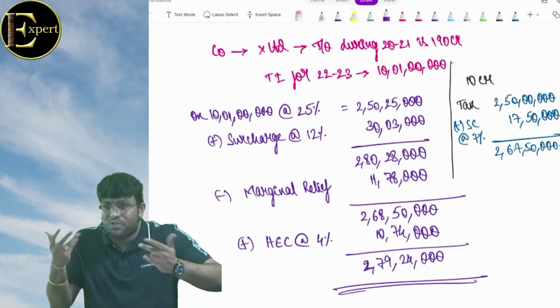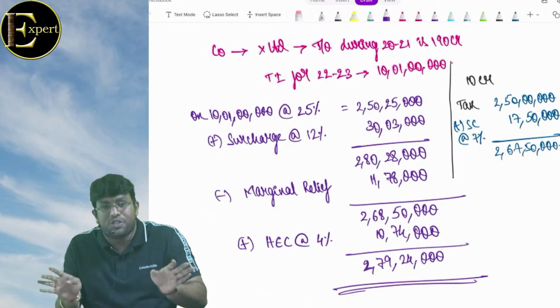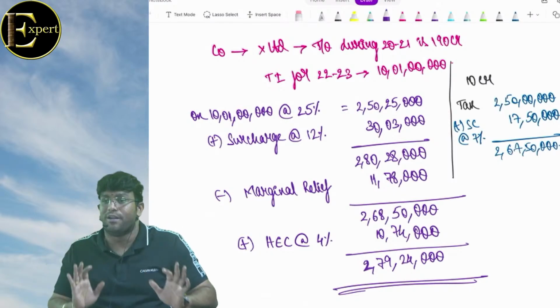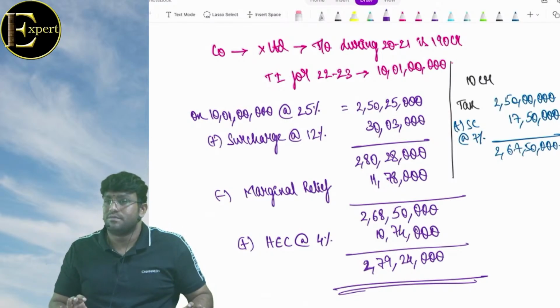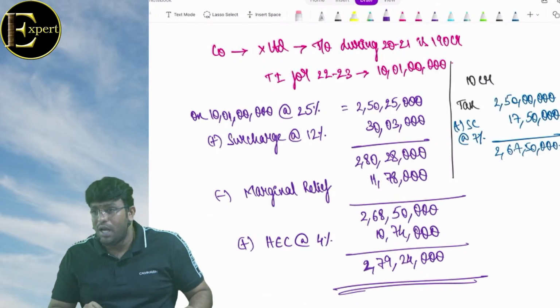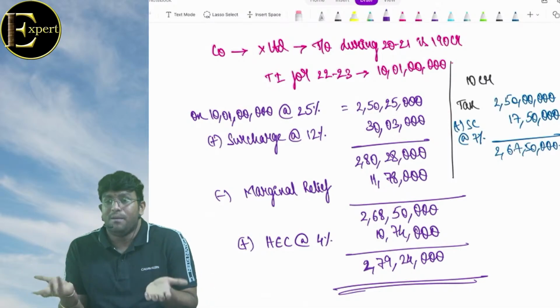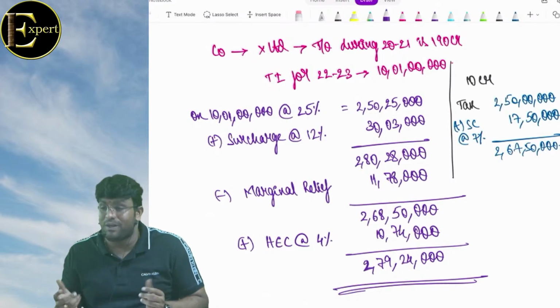Marginal relief is not to give you some फायदा. The idea of marginal relief is not to give any benefit. Marginal से फायदा कुछ नहीं हो रहा है, सिर्फ इतना ही हो रहा है कि नुकसान नहीं हो रहा है. बराबर है ना? If relief would have not been there, you would have ended up paying more tax than your income, no? अरे भाई कमा रहे एक्स्ट्रा 1 लाख रुपए और तुम टैक्स बोल रहे कि 12,78,000. Man, that is too much, no?